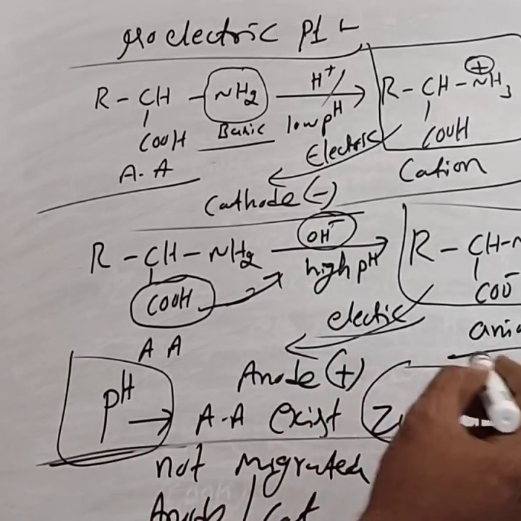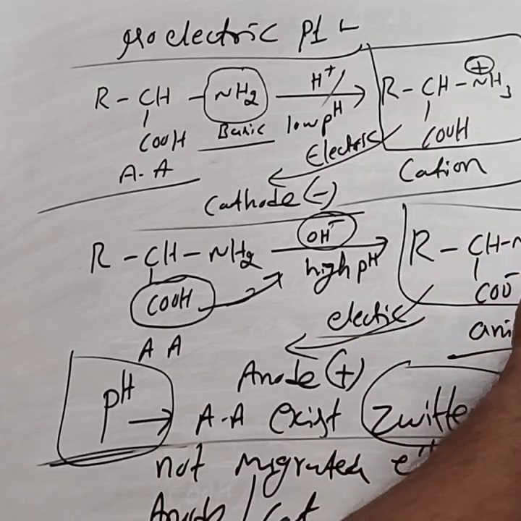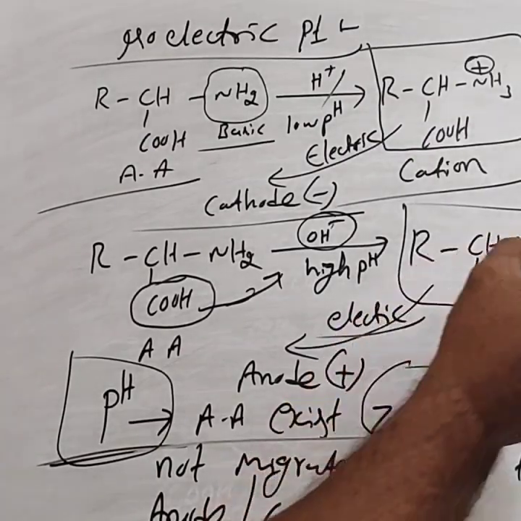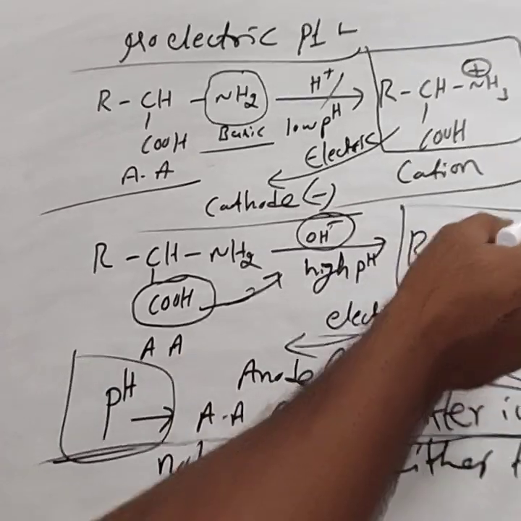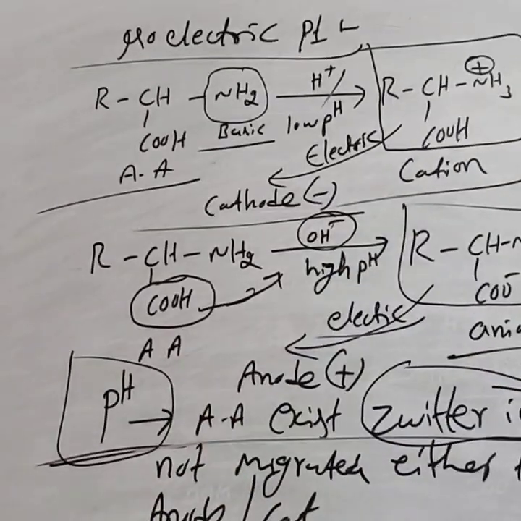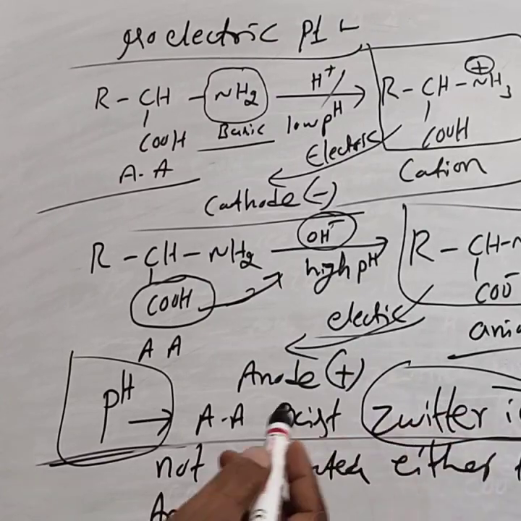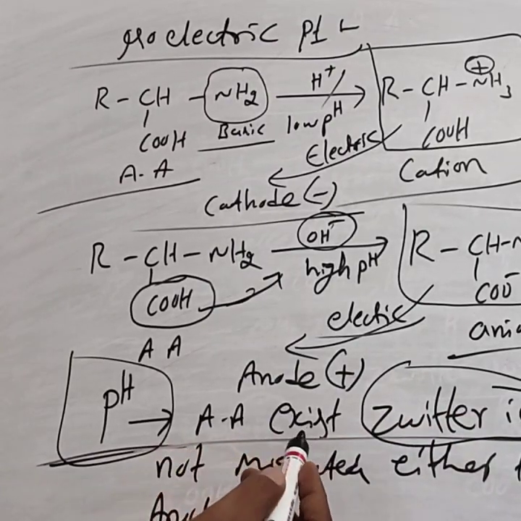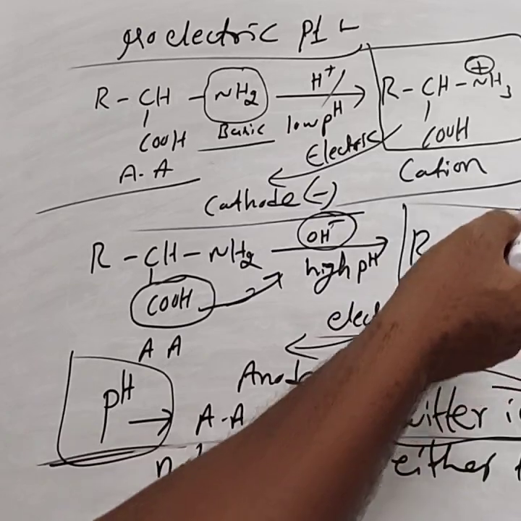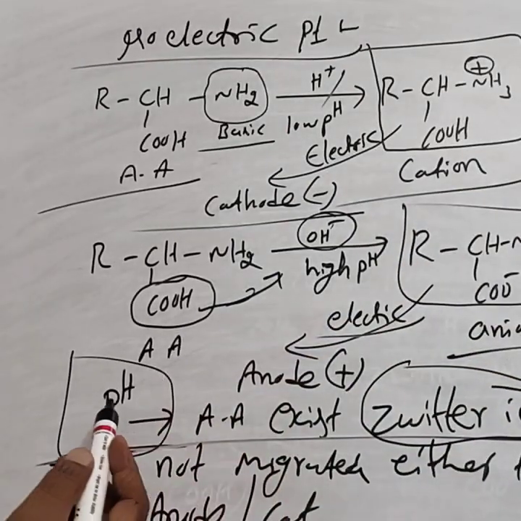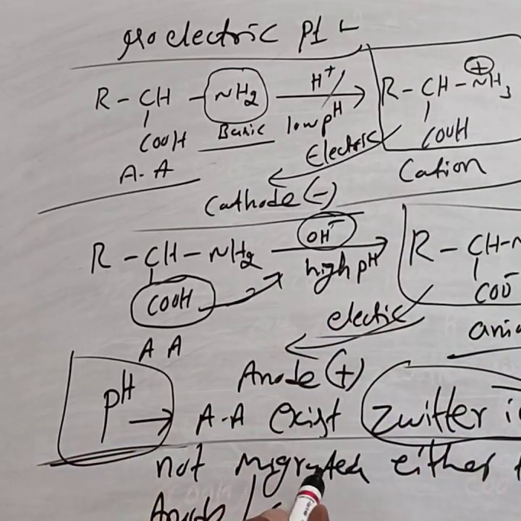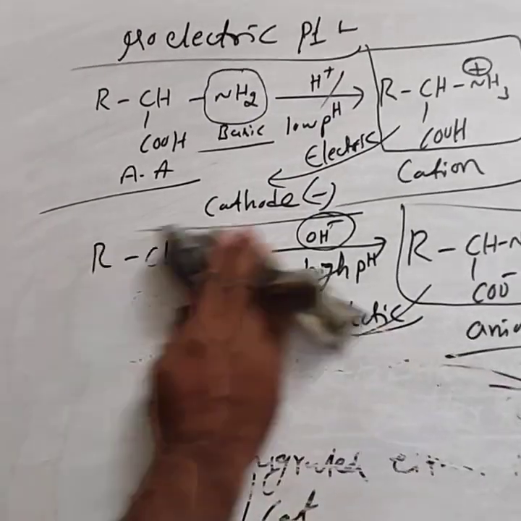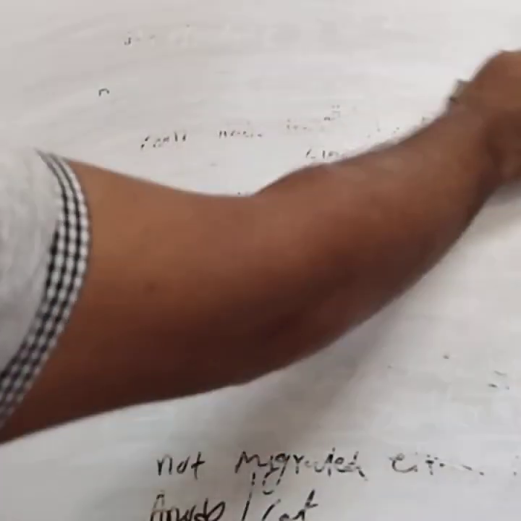Zwitter ion means dipolar form of amino acid. Dipolar means that it contains both positive charge as well as negative charge. That is called Zwitter ion. At a certain pH, amino acid exists as Zwitter ion. Due to the presence of both positive and negative charges, that Zwitter ion does not migrate either towards the anode or cathode under the influence of an electric field. That pH we call the isoelectric point. This is for a 1 mark question.